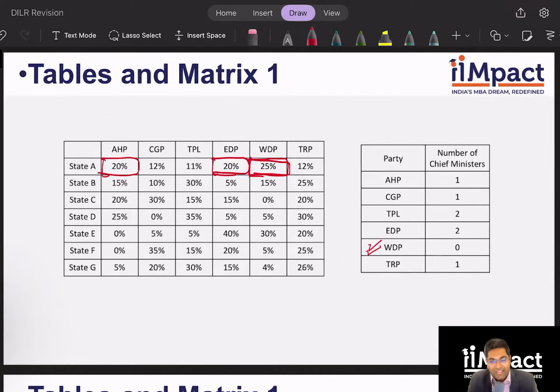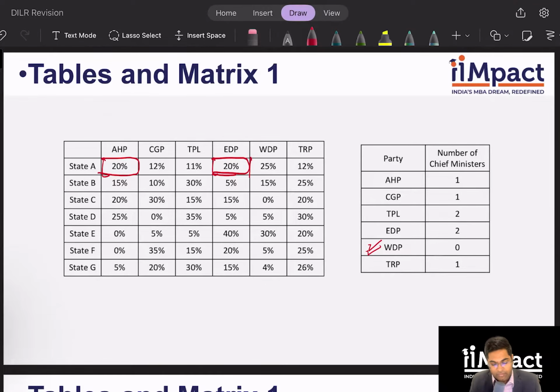No, because if CGP, TPL, and TRP form a coalition, not only are they less than 50%, but they're also lesser than the other three parties. So I know for sure that state A's chief minister will be from one of these three parties: AHP, EDP, and WDP. Okay, everybody with me? Perfect. But I also know that WDP does not have any chief minister. So this case is not possible. So either in state A we have AHP or EDP. Okay, cool. How about state B?